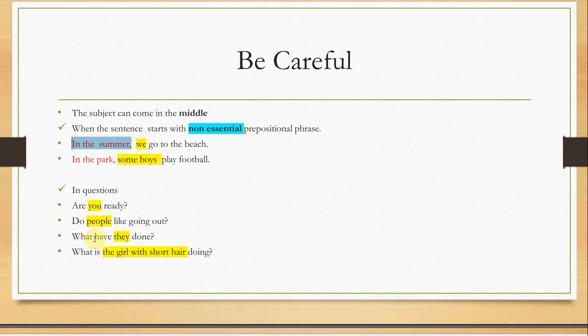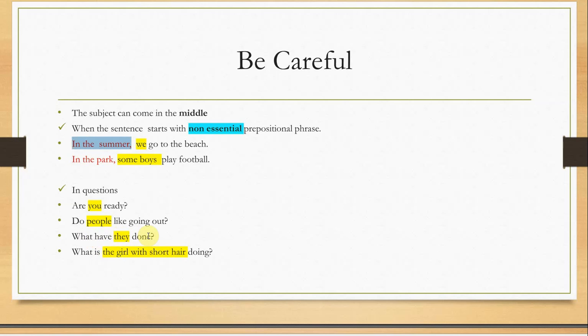If the question starts with a WH word, like what, where, how often, how long, why, when, how old, and so on, we call this kind of word a question word. If the question starts with a question word, in that case the subject is number 3. "What have they done?" What is the question word, have is the helping verb, they is the subject, and done is the main verb. This is the correct formation of most questions: a question word, a helping verb, a subject, a main verb.